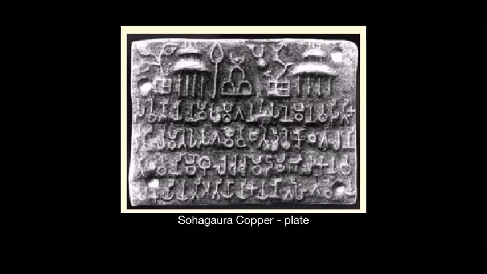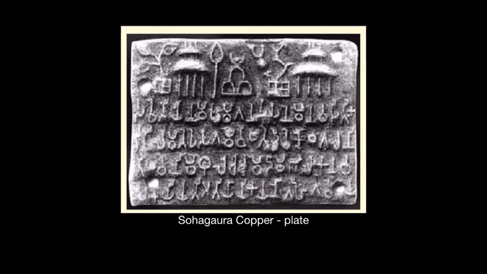Children, in our textbooks, we have been given an example of a copper plate. This copper plate was found at Sohagaura, in the district of Gorakhpur in Uttar Pradesh. It is supposed to be from the Mauryan period, and the inscription is in Brahmi script.